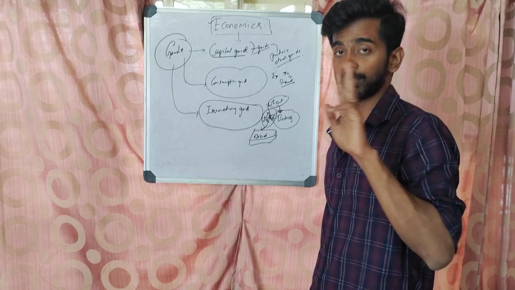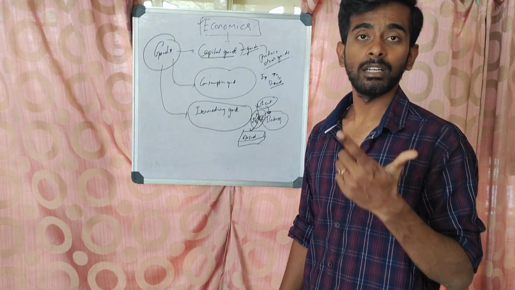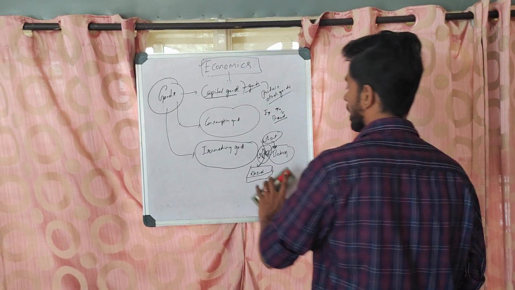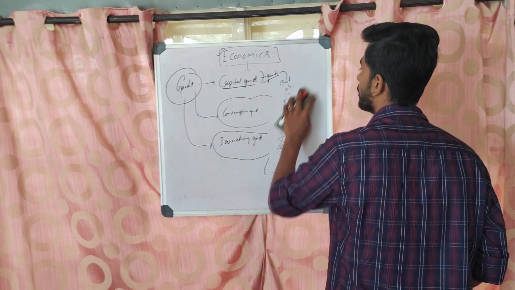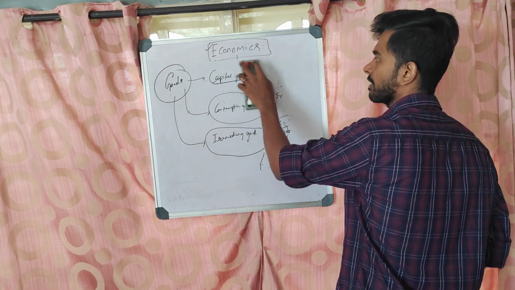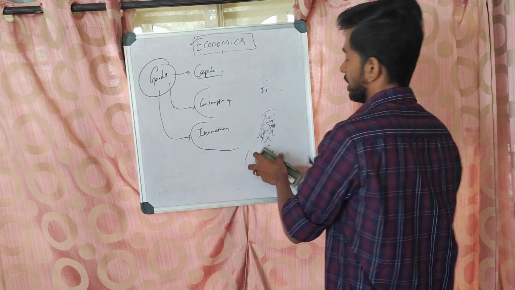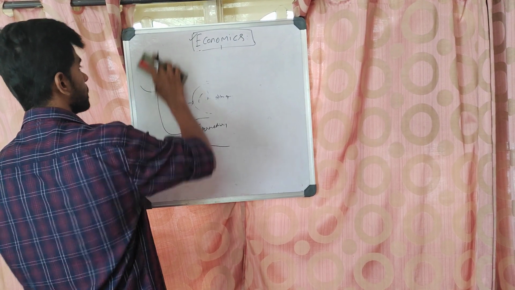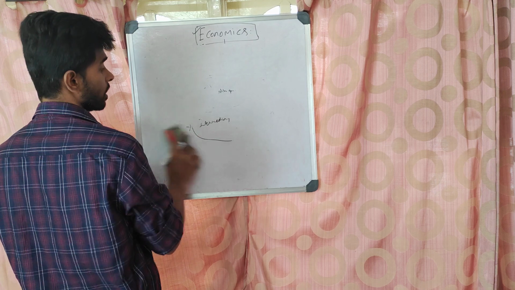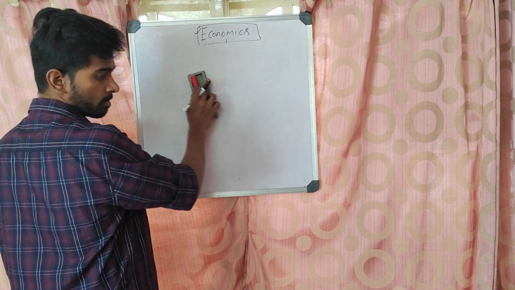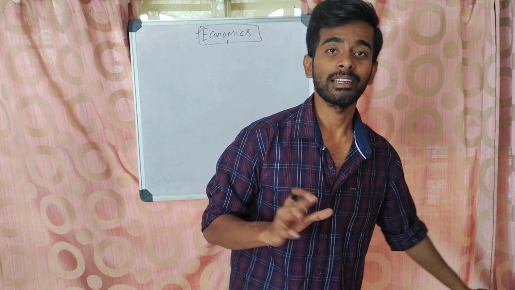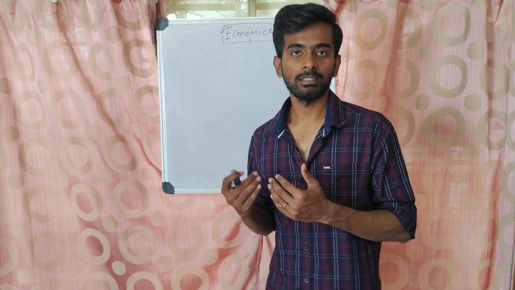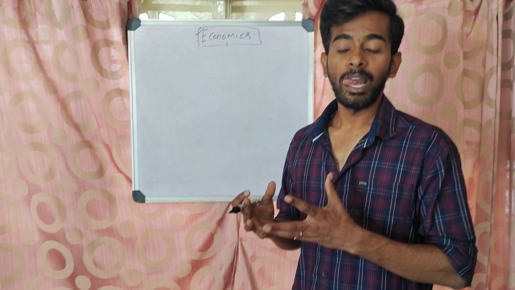So there are basically three types of goods: consumption good, capital good, and intermediary good. And after learning this, now we can understand how an economy will be valued. Let me ask you a question: how to measure an economy? Who will measure? How to measure? Why do we have to measure? The answer is, what can be measured can be regulated and it can be augmented. We have to measure where we are, what is getting produced in the country.